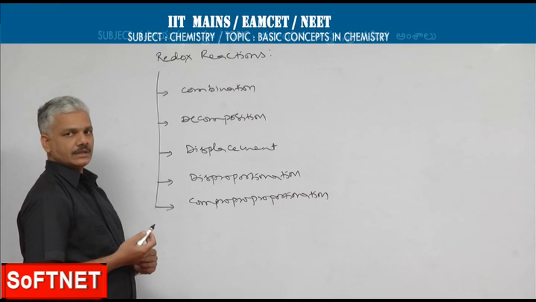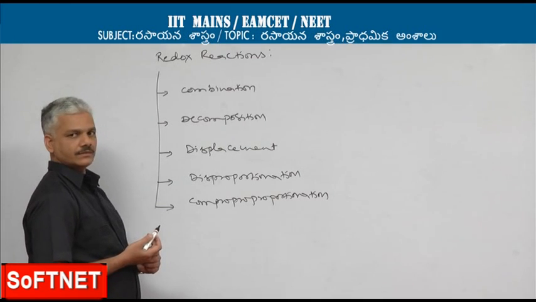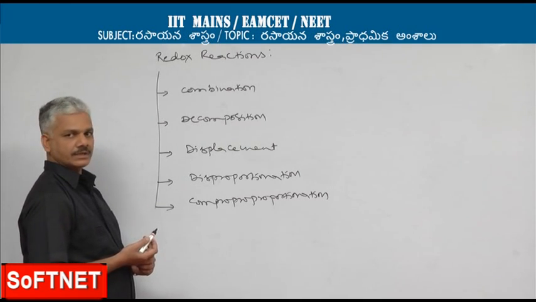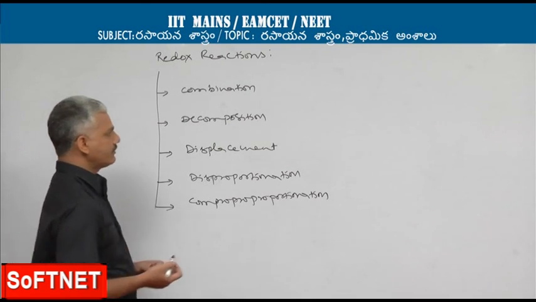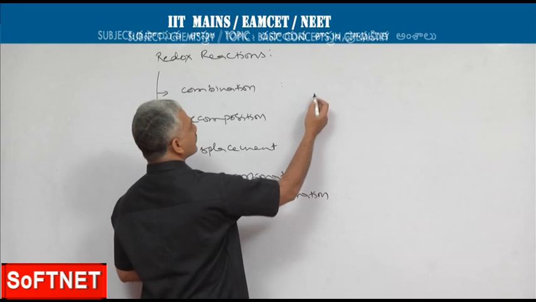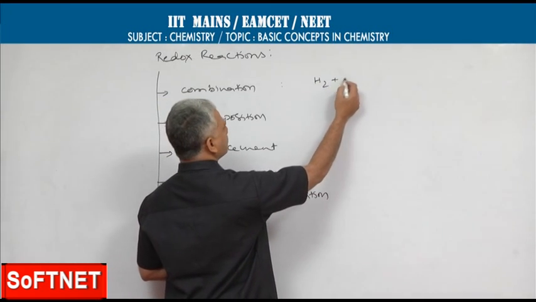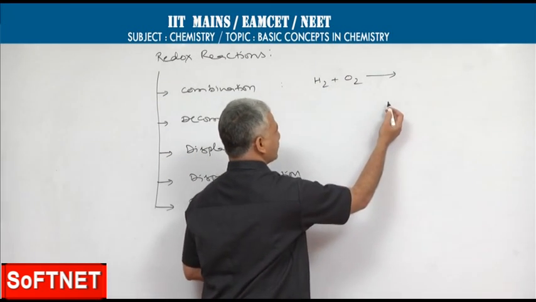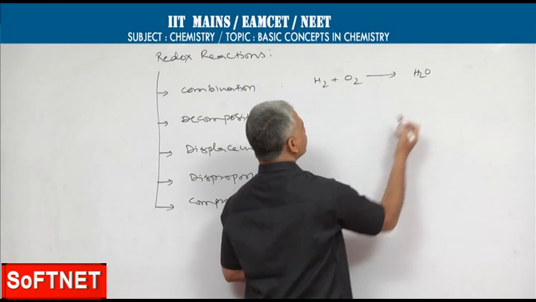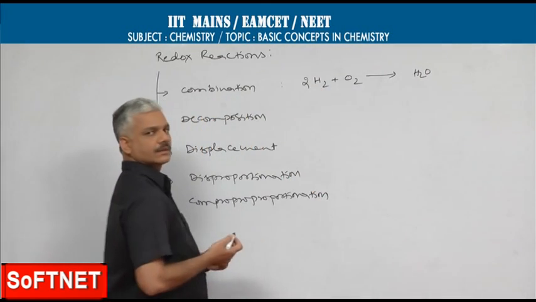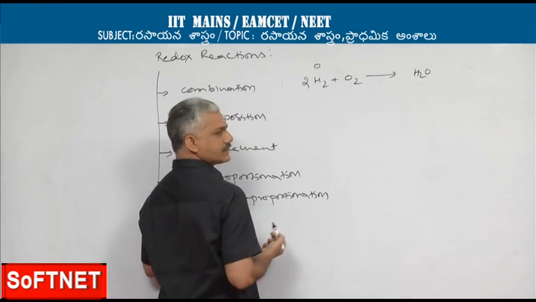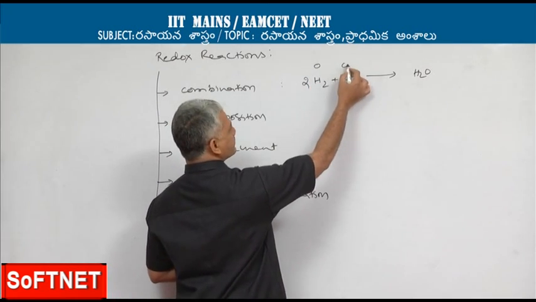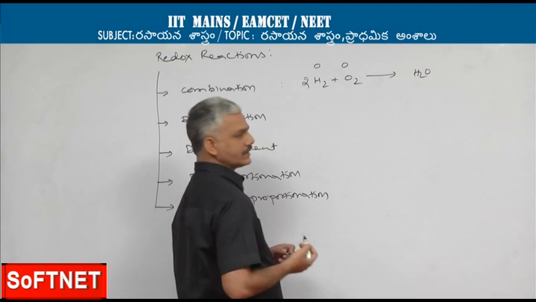Combination means a redox reaction in which two or more elements combine together to form a product. Say for example, hydrogen reacts with oxygen to give water. In this, on the reactant side, hydrogen oxidation state is 0, oxygen oxidation state is also 0.